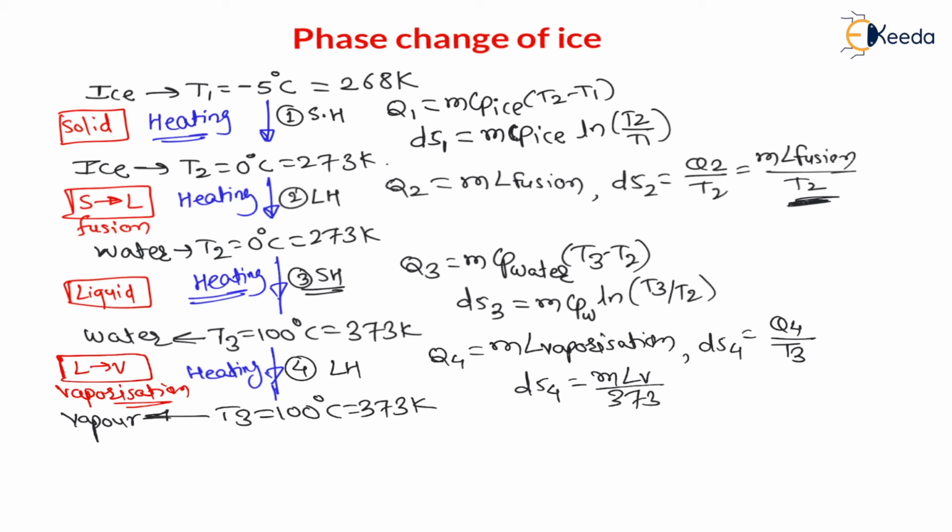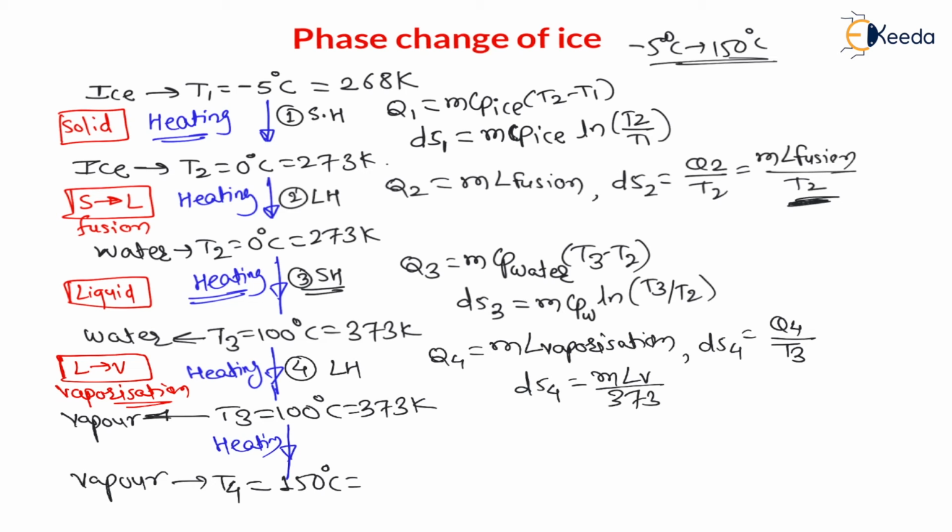Now again, after the phase change, if I go on heating, then the temperature will change for the vapor. Therefore, here there will be vapor only, and temperature T4 will change. Now we have to reach from -5 degrees Celsius up to 150 degrees Celsius. That is our range. Therefore, T4 is equal to 150 degrees Celsius, which is 423 Kelvin.